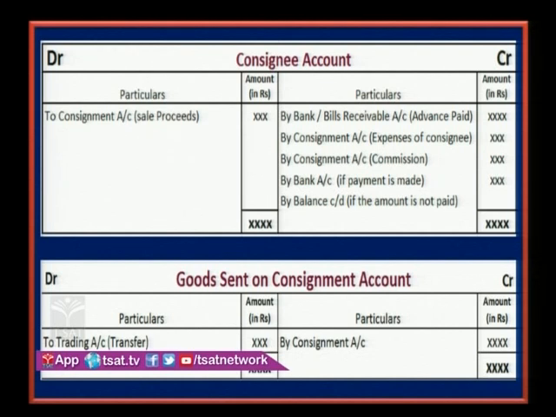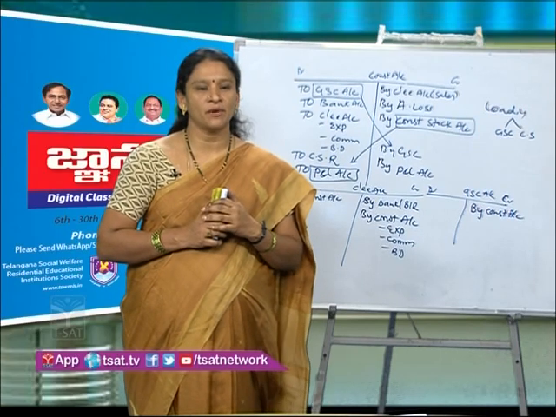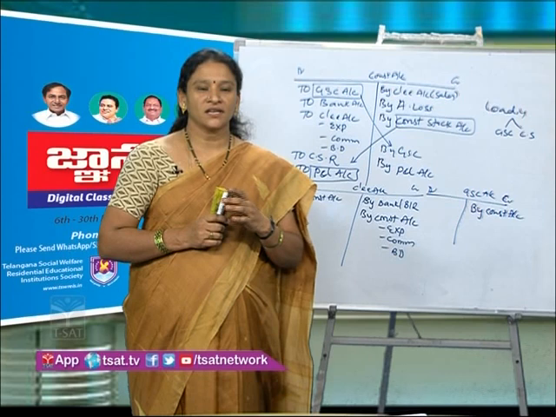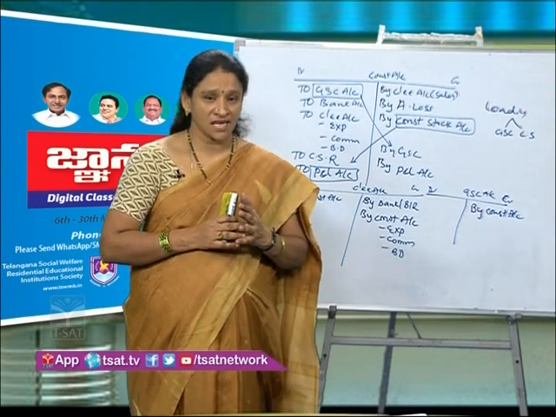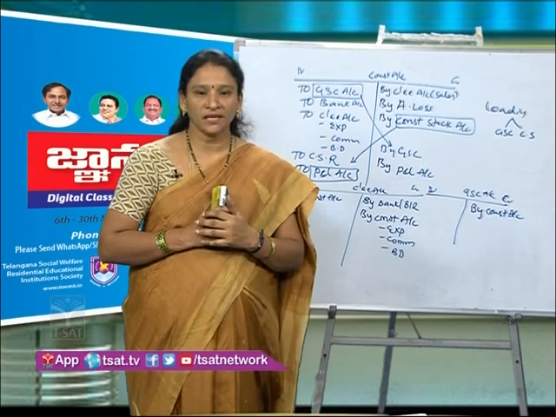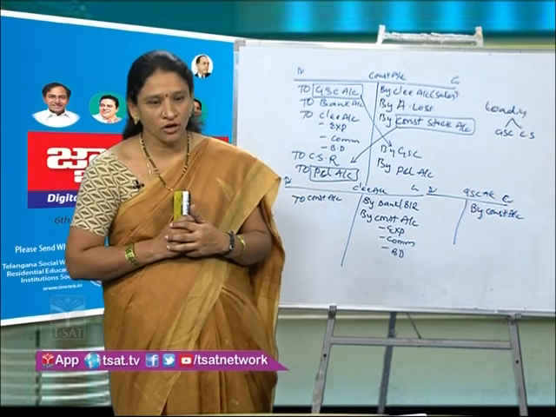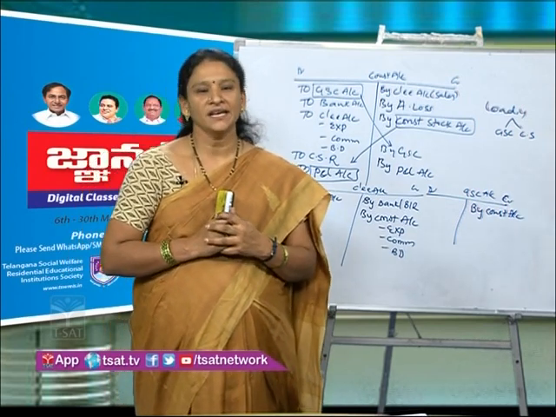These are the three accounts that we maintain. So, hope you all understood and you have some rough idea about what is consignment, what are the differences between consignment and sale, what is the sequence of transactions in the process of consignment and what are the accounting procedures to be followed and what are the accounts maintained in consignment.